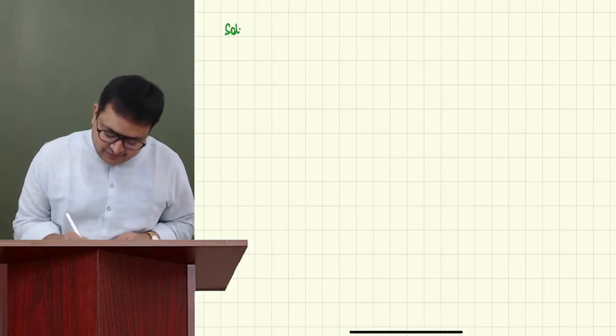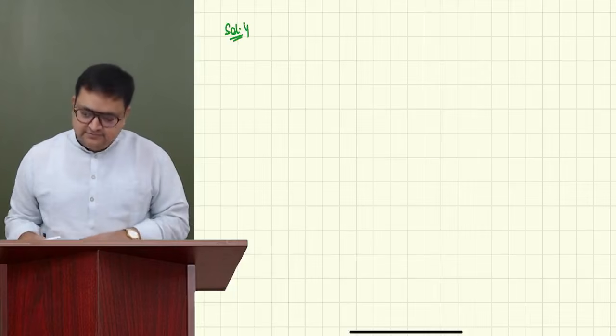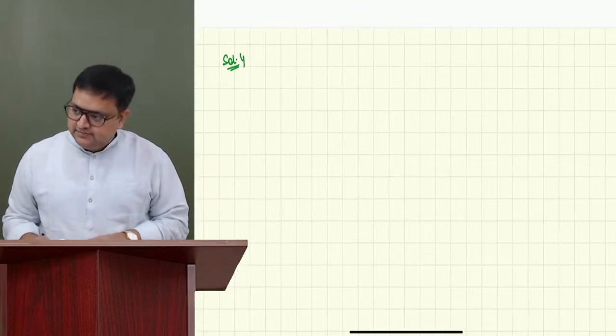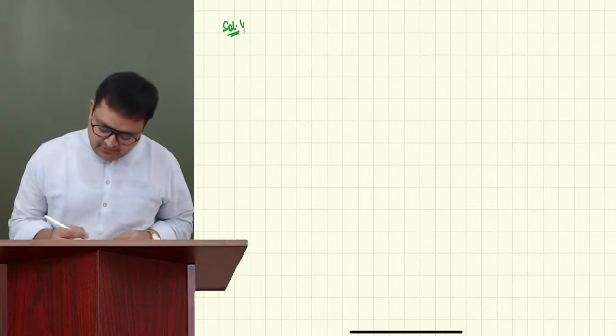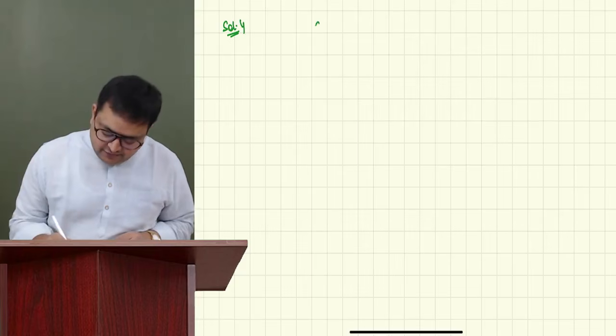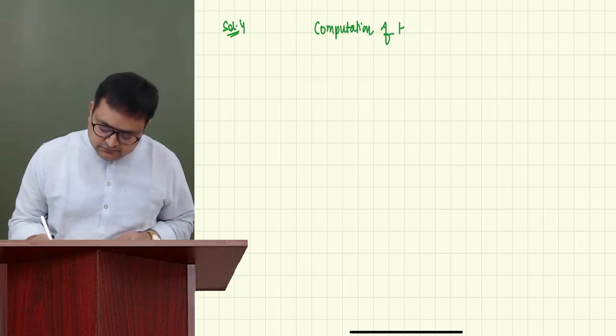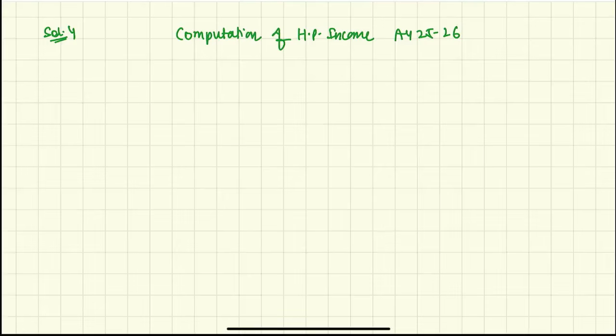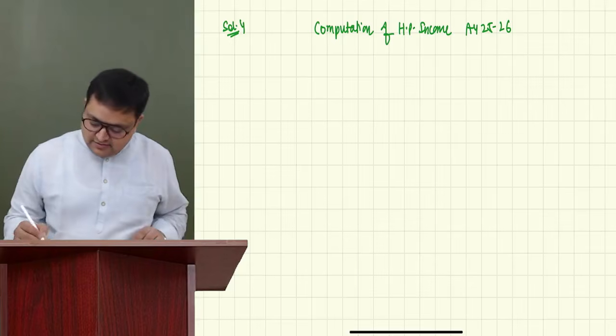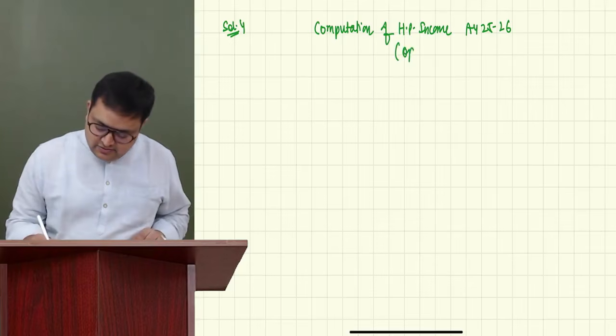Solution number 4. Computation of house property income. Assessment year 25-26. Let's say optional regime.